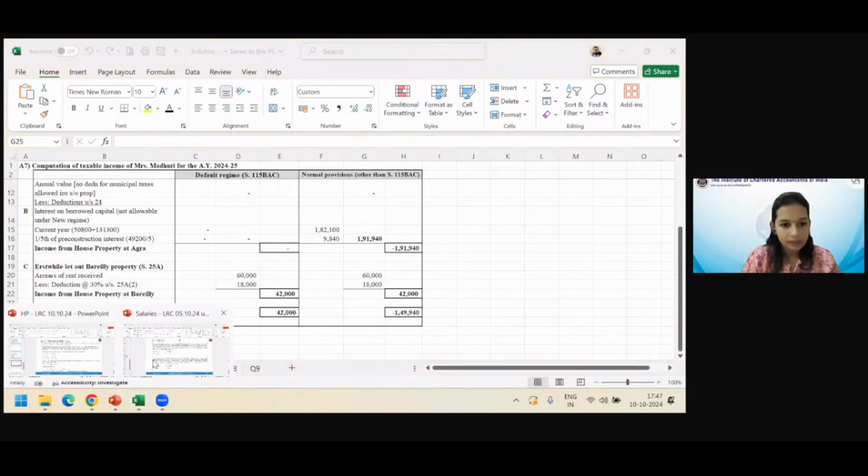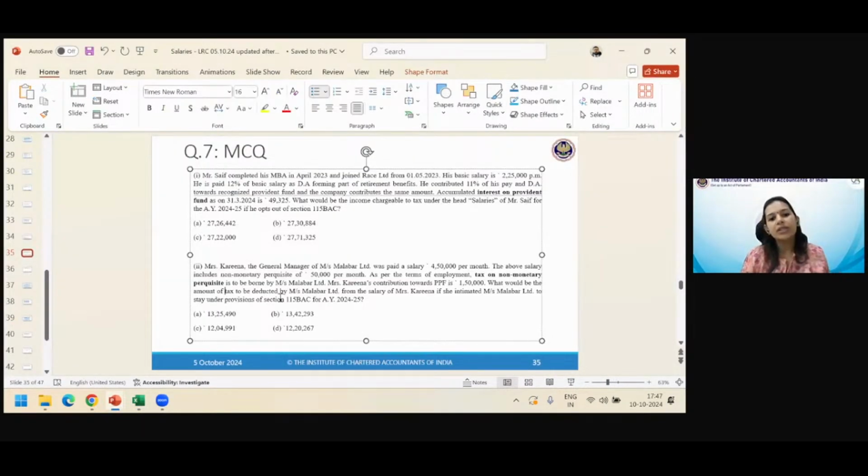ठीक है, अब हम करेंगे करीना। Mrs. Karina, General Manager of Malabar Limited, was paid a salary 4.5 lakh per month. Above salary includes non-monetary perquisite. इस sum का जो जेम है, वो है non-monetary perquisite के ऊपर का टैक्स on non-monetary perquisite which is borne by the employer. इसका ट्रीटमेंट किसको पता है?